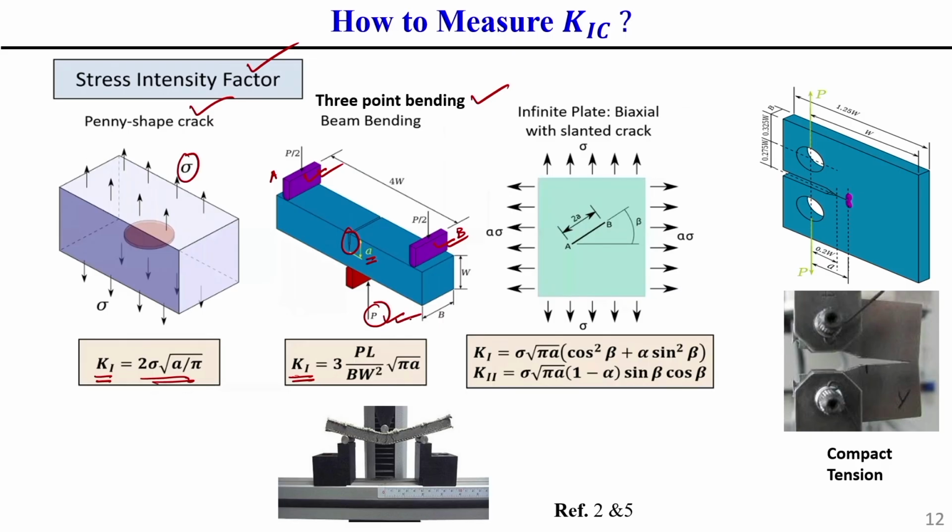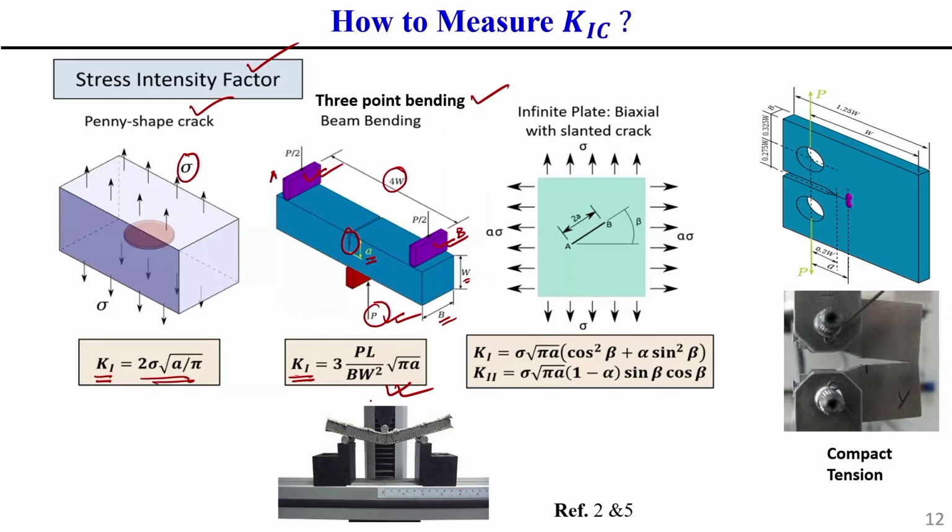If it is subjected to load like this, and the dimensions are as per specification, like B, W, 4W, then with the help of the following equation we can find the mode one stress intensity factor. With this mode one stress intensity factor at the fracture level, from there we can easily find KIC, that means the critical stress intensity factor, or fracture toughness. You should keep this in mind. This is another approach, called the 3-point bending or beam bending test.